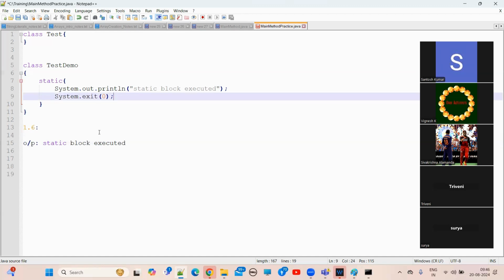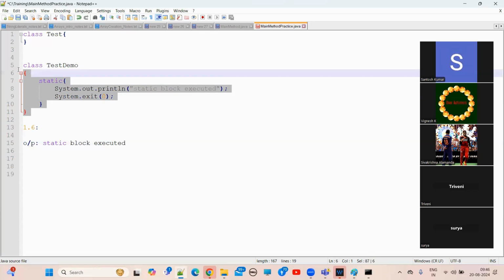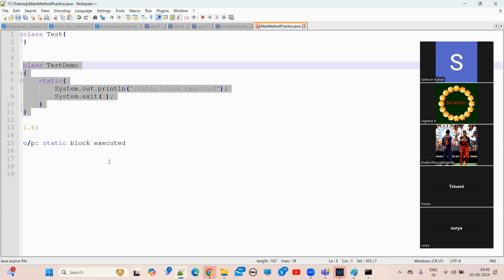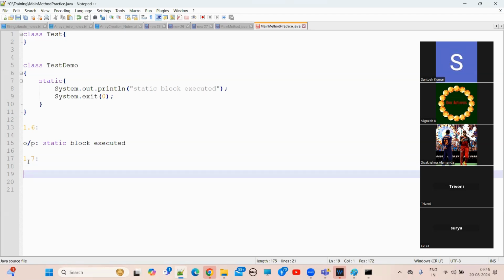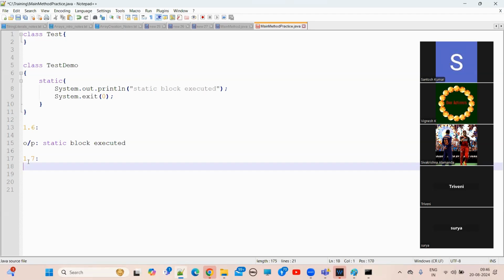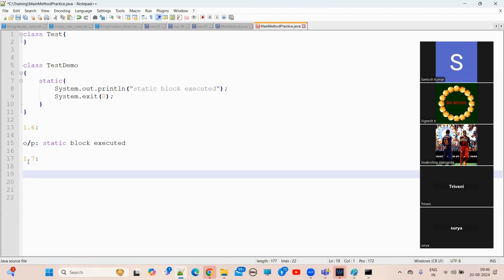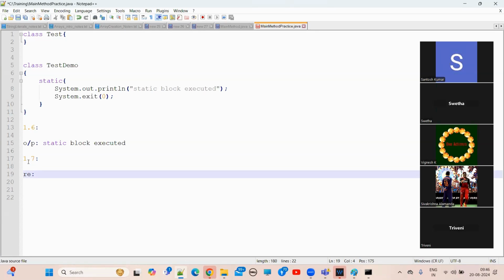So until 1.6, the output of this class is: static block executed. But now in 1.7, what is the output, guys? Main method not found, a runtime exception. Main method not found in class Test. Please define the main method as public static void main(String[] args).